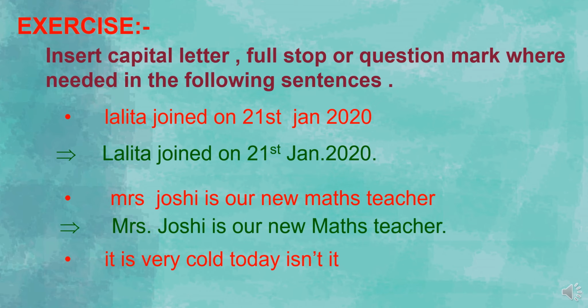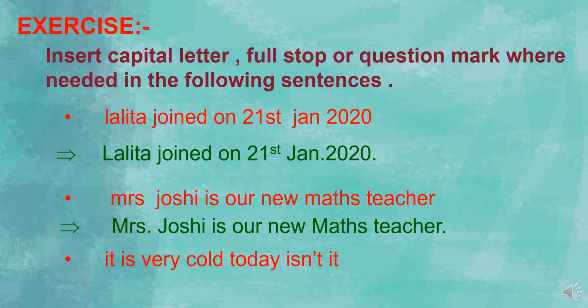Next is: it is very cold today, isn't it? Here, yes, the tag question is there. So what will we do? We will write the first sentence as it is with the capital letter. After the first sentence we will put a full stop. After which word? Yes, after today. So: It is very cold today.